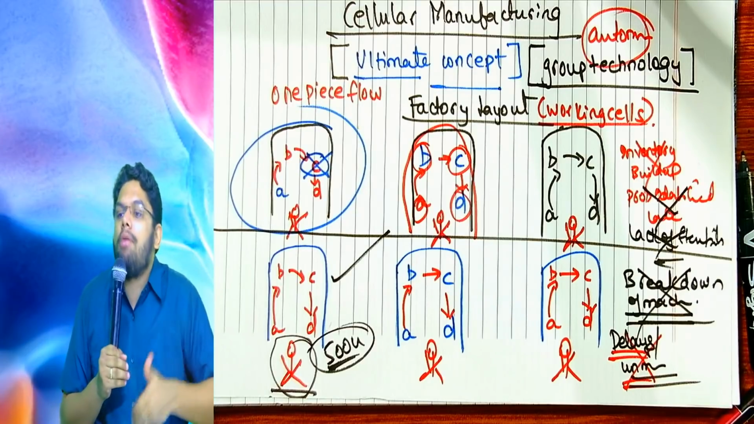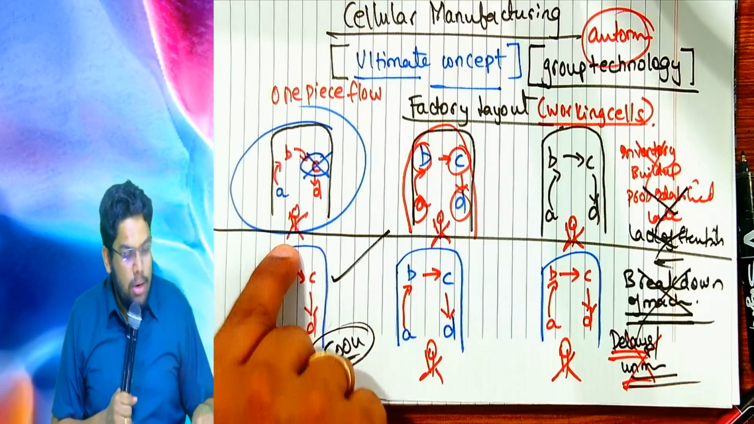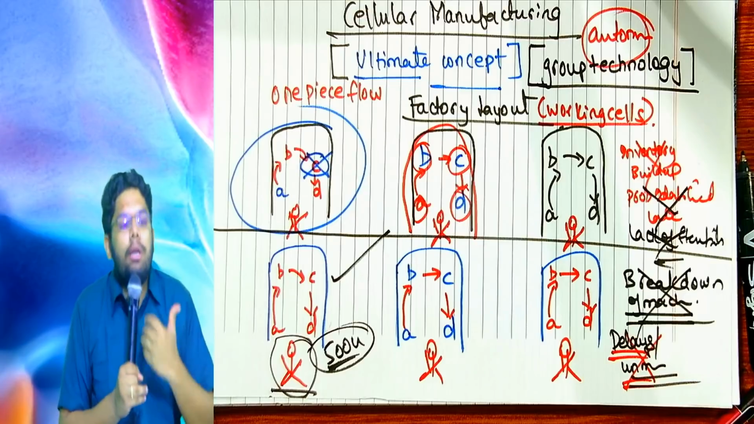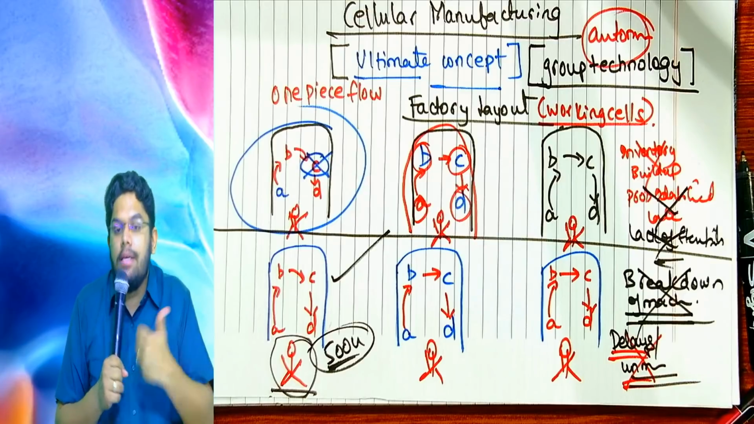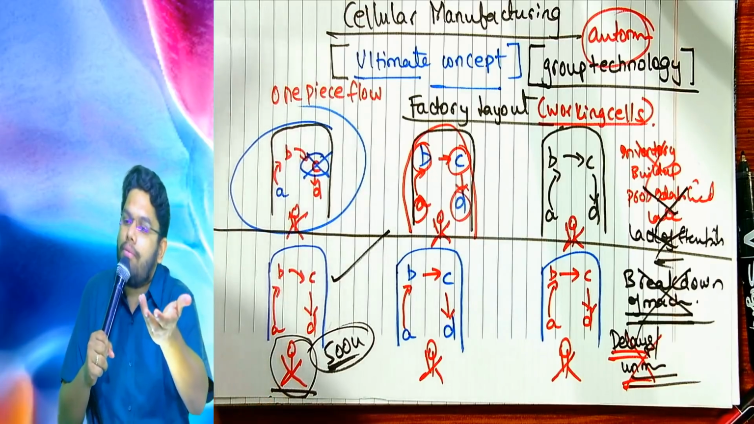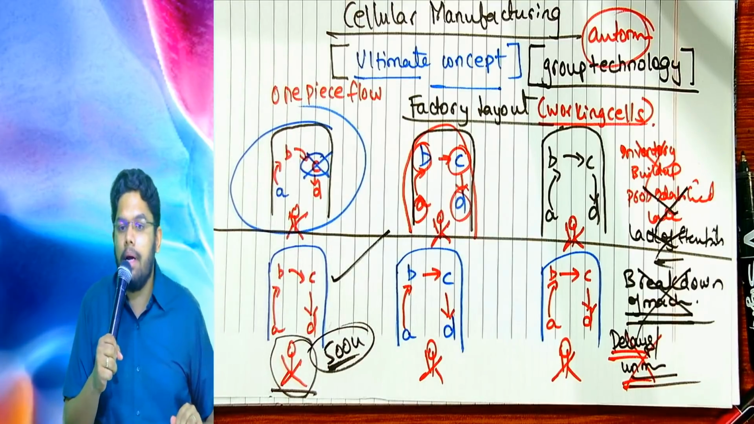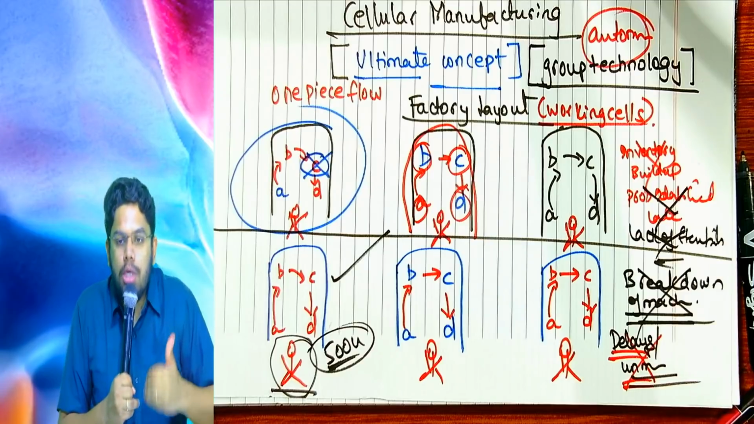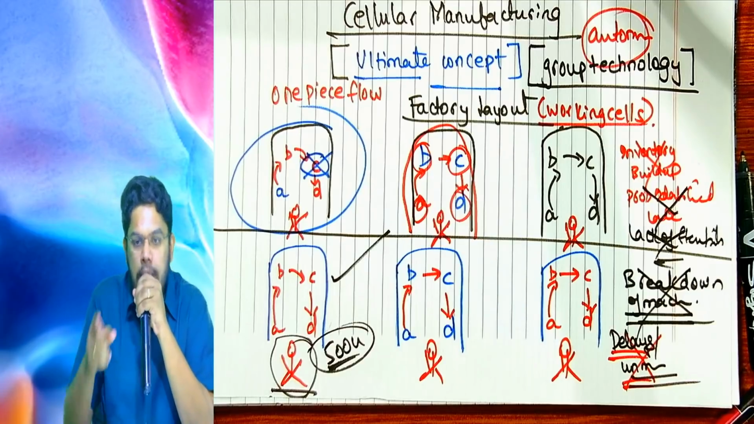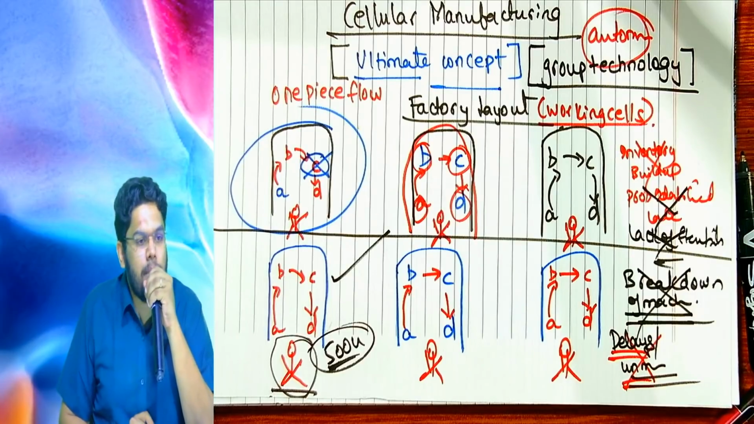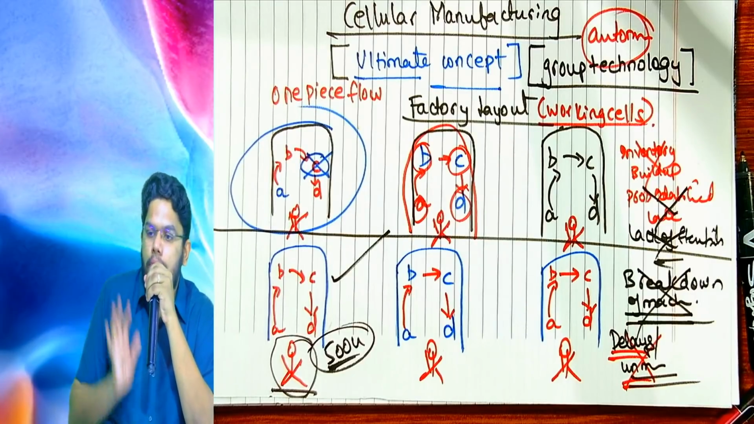So more number of smaller machines, and under the control of this operator, I am giving only small machines. Smaller machines are easy to understand, easy to operate, and therefore we can successfully implement autonomous maintenance. That is nothing but the operator can himself do some amount of maintenance on his own. That is what we learnt in which concept? TPM, Total Productive Maintenance.